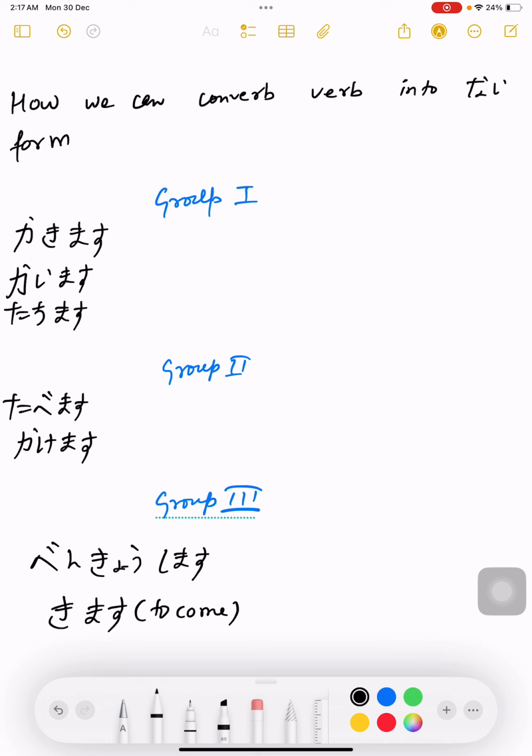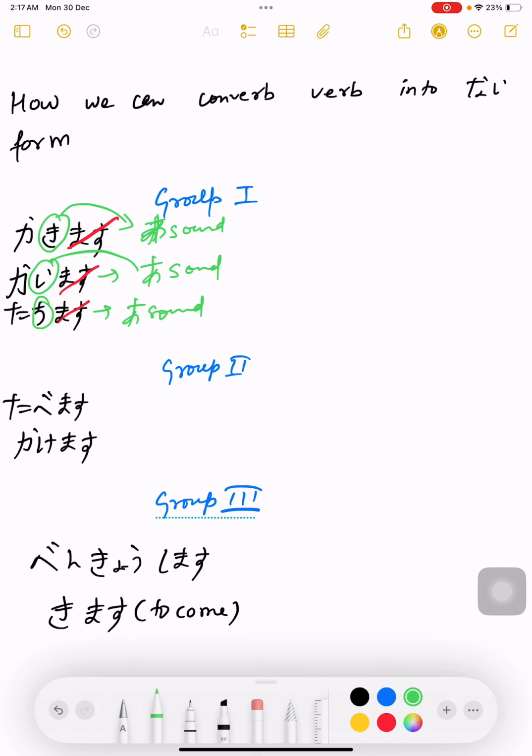Now how to change a verb into nai form? First you will cut masu and circle the last alphabet. Now you need to convert the circled alphabet into a sound. I am writing a sound. You need to convert i into a sound, and chi into a sound. Let's take an example.